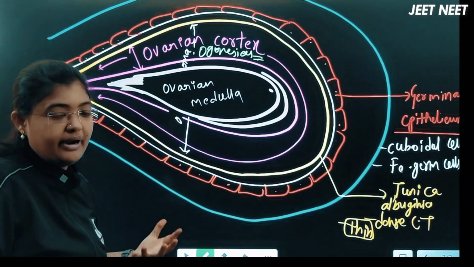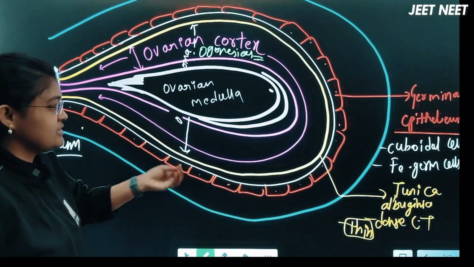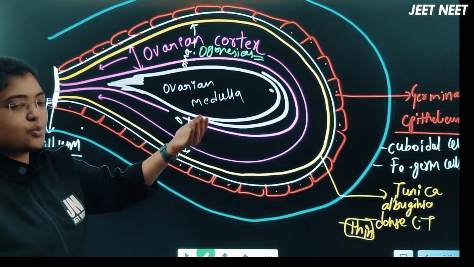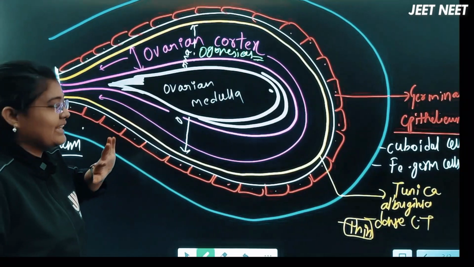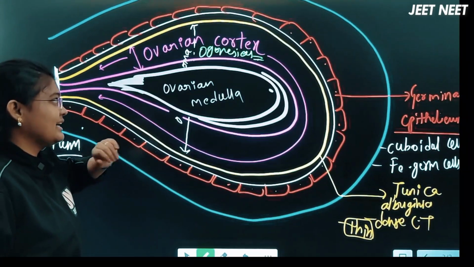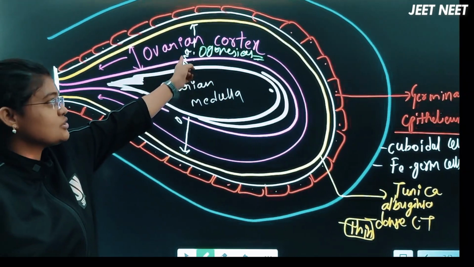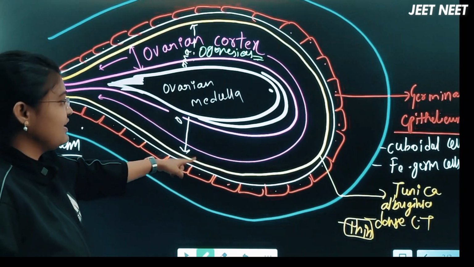Oogenesis process is nothing but formation of the ova, right? In the next lecture we will discuss the oogenesis process and spermatogenesis process in detail, also with the help of neat labeled diagrams. And this ovarian cortex is the place where the oogenesis process will happen.